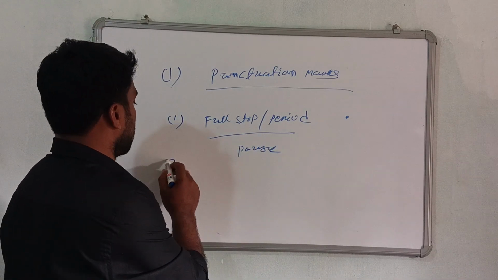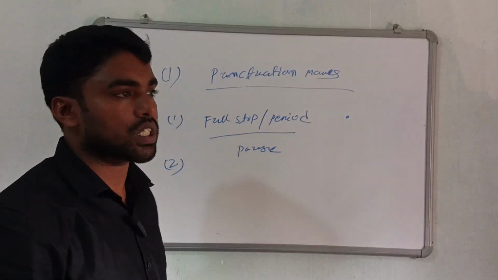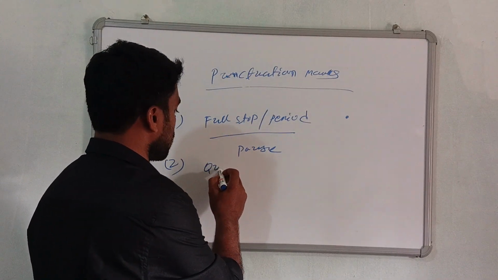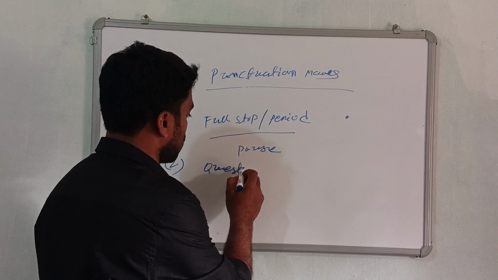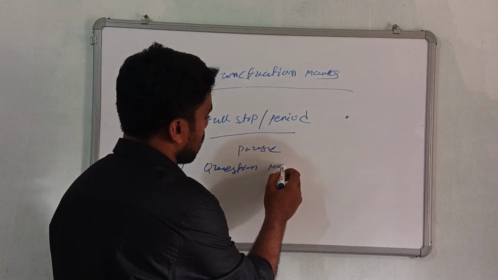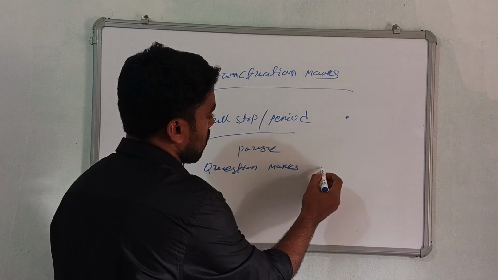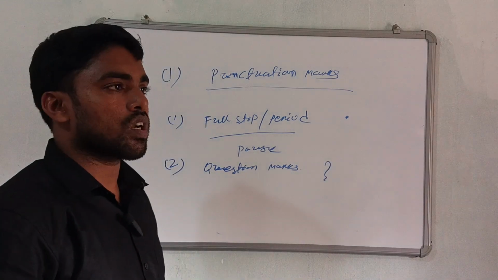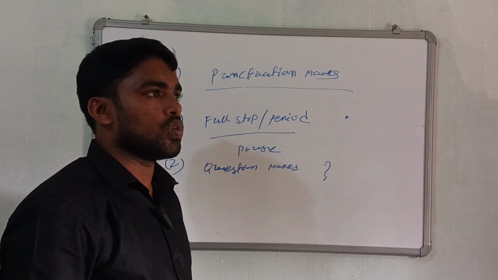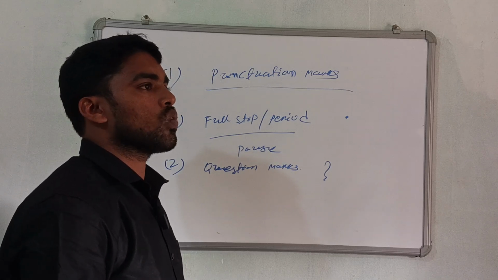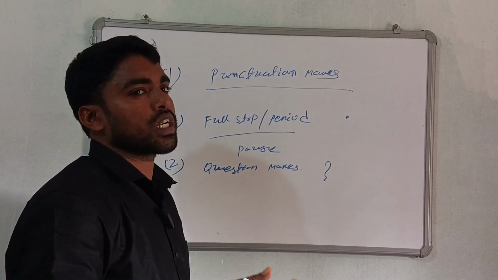Then second is the question mark. Question marks are used in any sentence to ask questions.